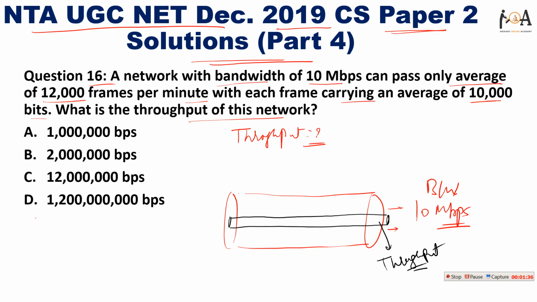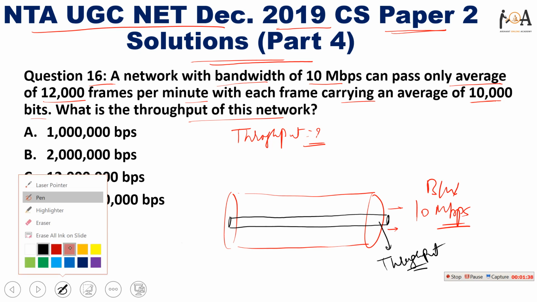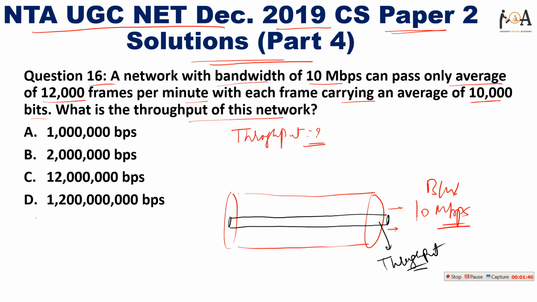So in this question, throughput is nothing but the 12,000 frames per minute I can send through this bandwidth. But that is per minute, and all the answers are given in seconds, so I need to convert it into seconds.